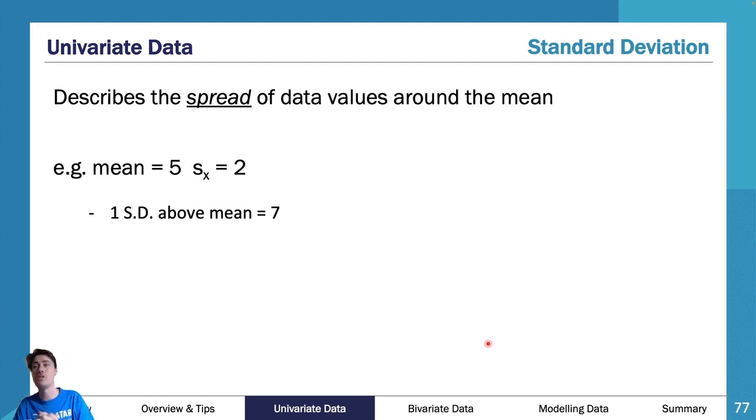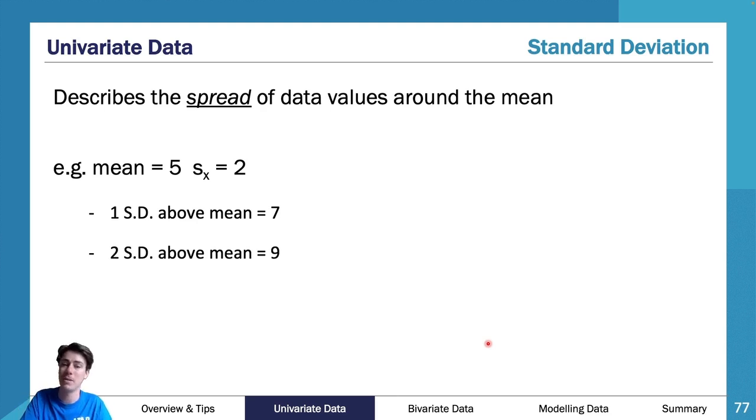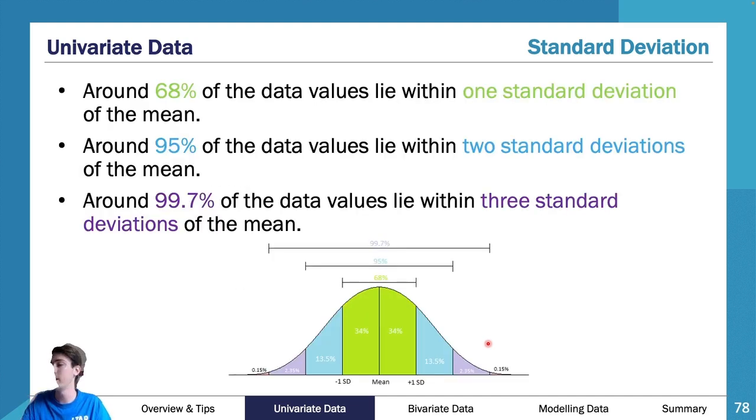But in a question, you're told, all right, my mean is 5, my standard deviation is 2. What value would I be if I was 1 standard deviation above the mean? Well, you go 5 plus 2. What if I was 2 standard deviations above? Well, you go 5 plus 2 plus 2. What if I was 1 below? 5 take 2, etc.